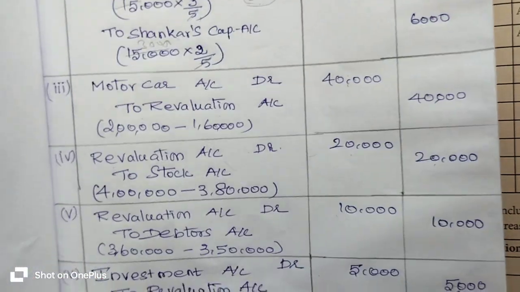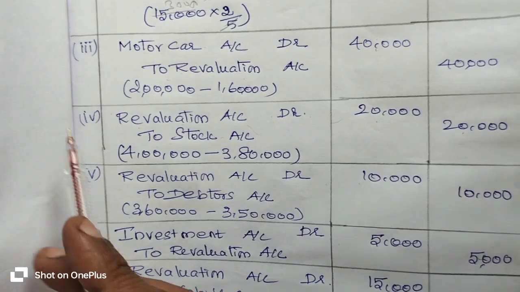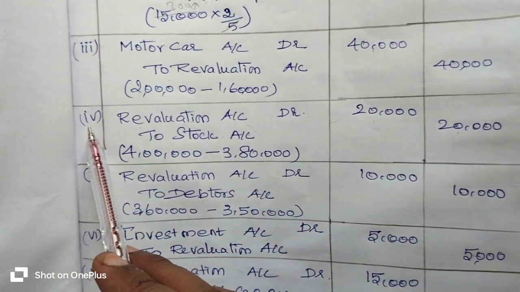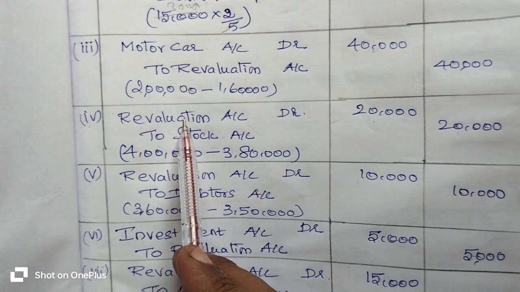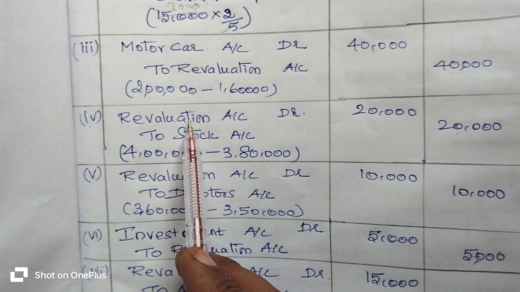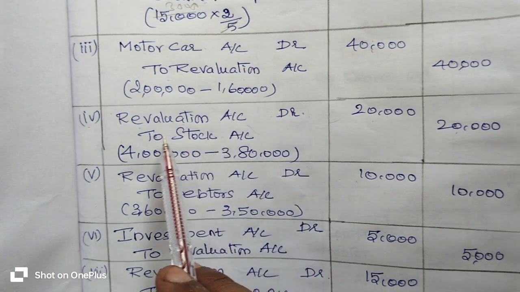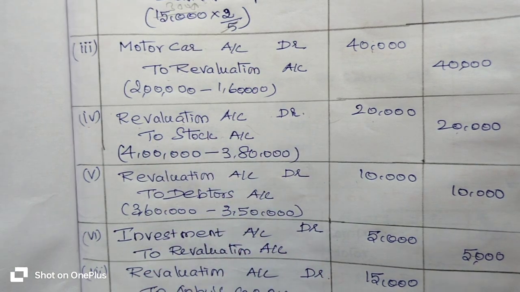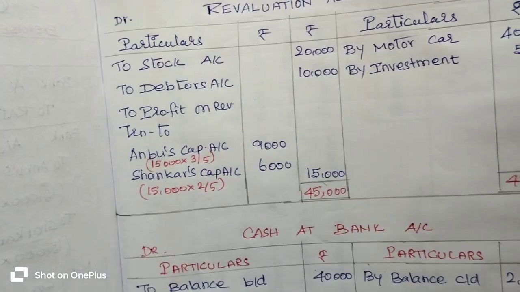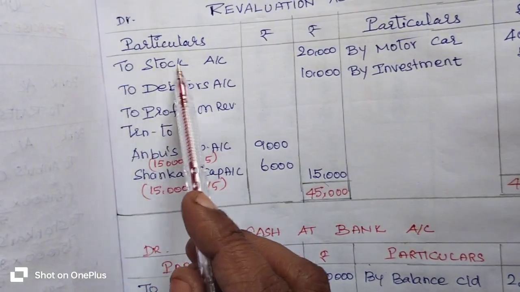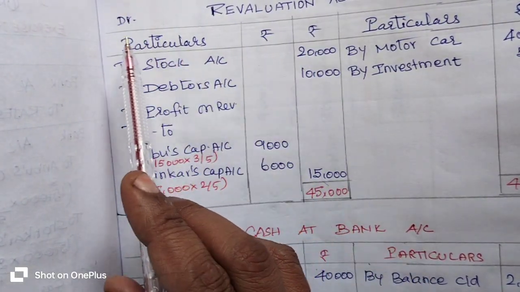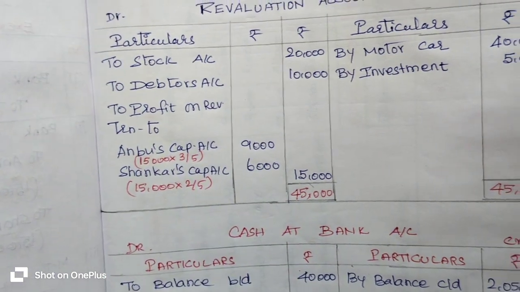Then in the fourth transaction we have the revaluation account on the debit side. So you go to the debit side of the revaluation account and enter to stock account 20,000 rupees.